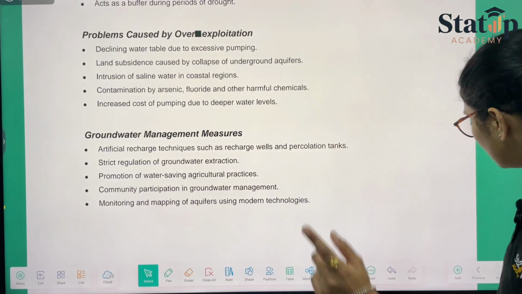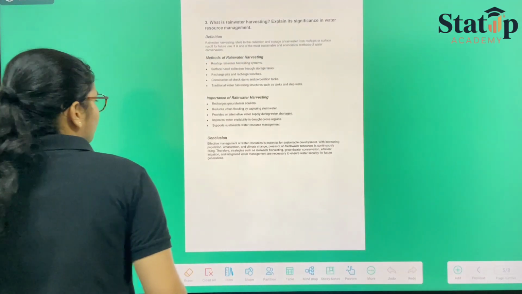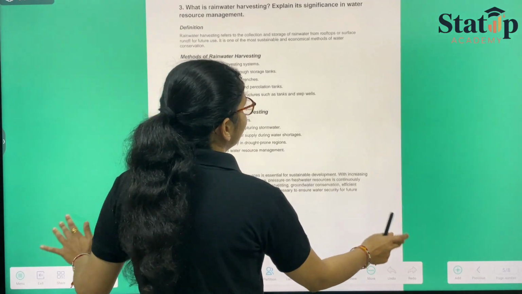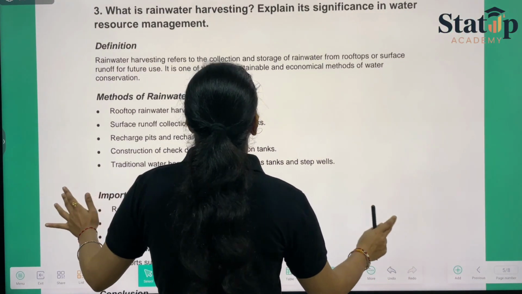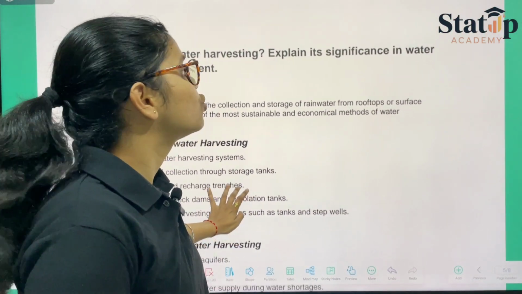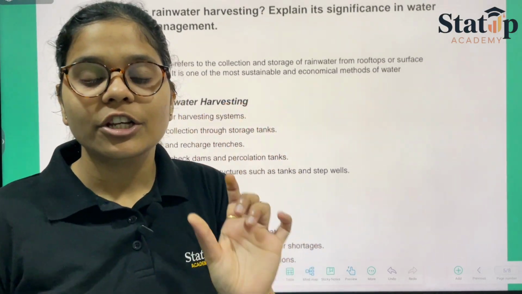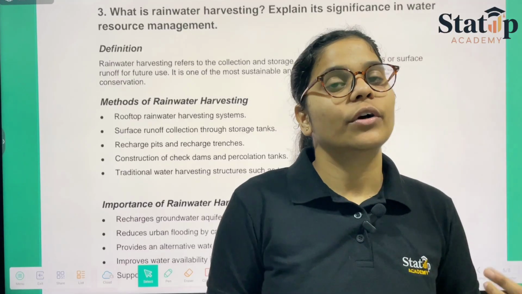Okay? Coming on to the next topic of ours, that is the third one and the most important question, asked twice or thrice in your question paper. Again, the same thing would be revised: even if rainwater harvesting was not mentioned here, still you should have written a definition of what rainwater harvesting really is and how it can be helpful.